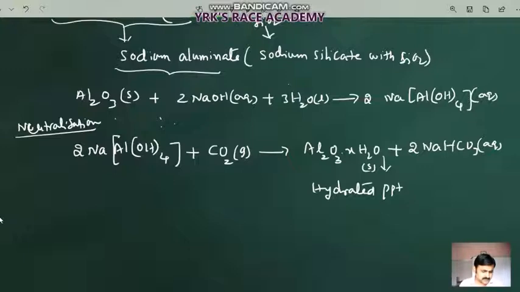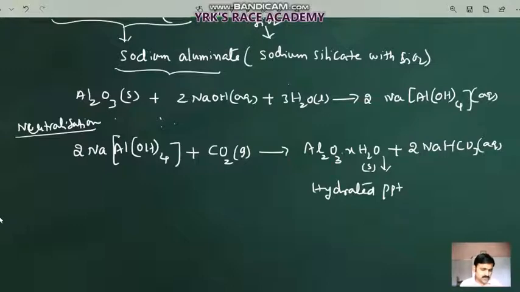Now at this stage what will happen? The solution is seeded with freshly prepared samples of alumina, which induce the precipitation. So in this chemical reaction, Al2O3·xH2O will be obtained when we have taken freshly prepared samples of Al2O3, which encourages the precipitation of Al2O3·xH2O.